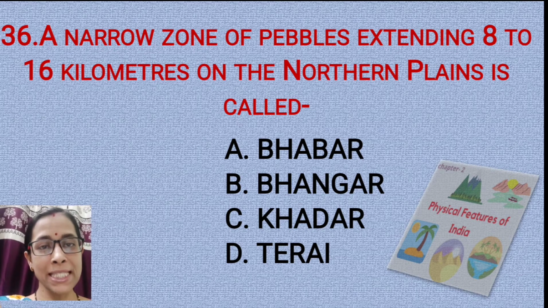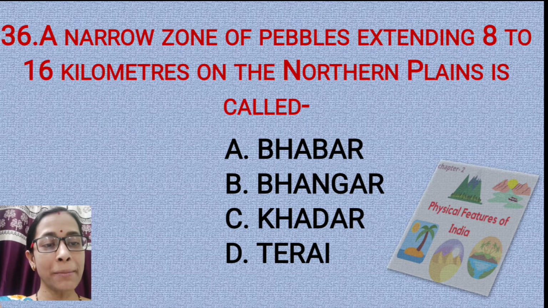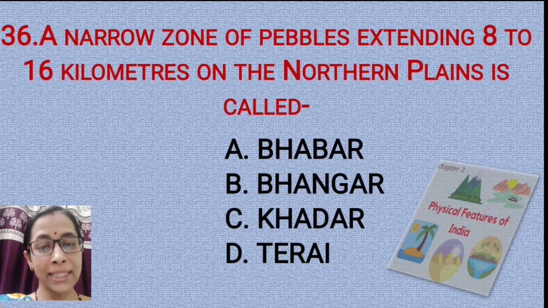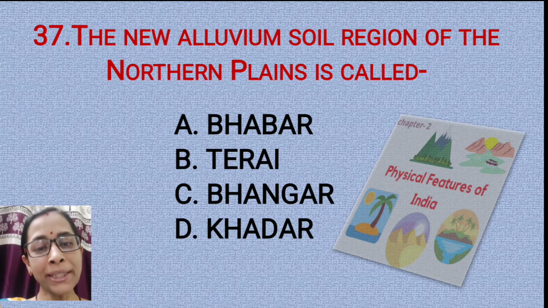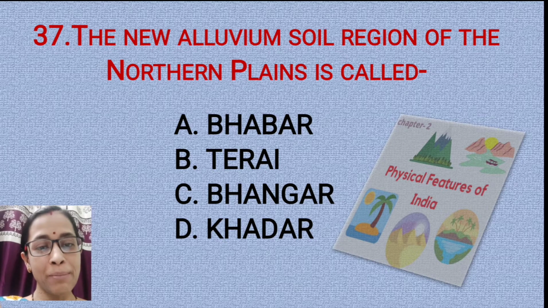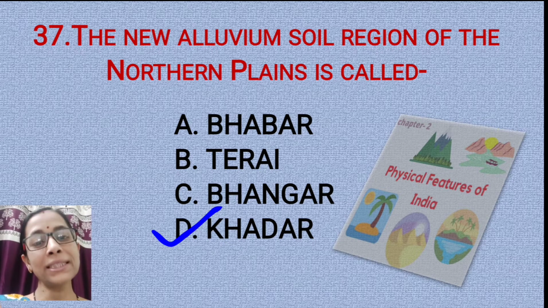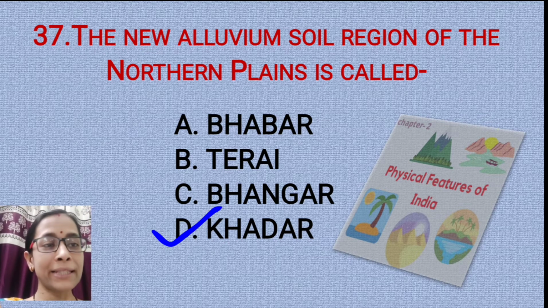Question number 36. A narrow zone of pebbles extending 8 to 16 kilometers on the northern plains is called Bhabar, Bhangar, Khadar or Terai. The correct answer is option A, Bhabar. Question number 37. The new alluvium soil region of the northern plains is called Bhabar, Terai, Bhangar or Khadar. The correct option is option D, Khadar. Every year it is renewed when floods come in the rivers. That's why it is very fertile.